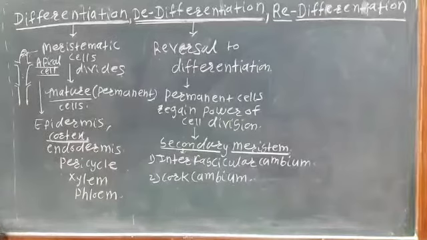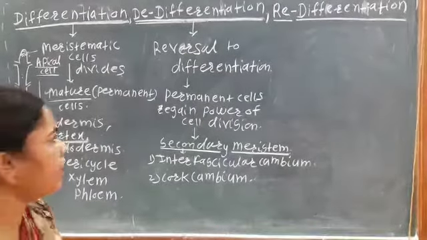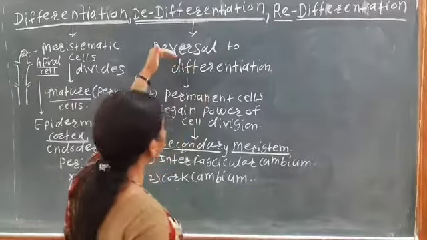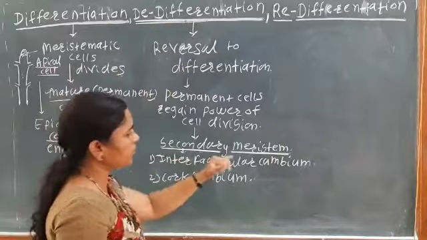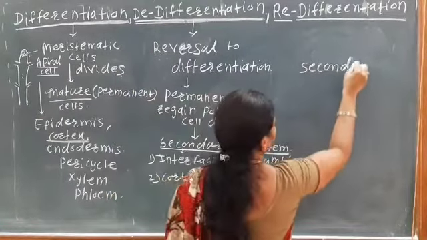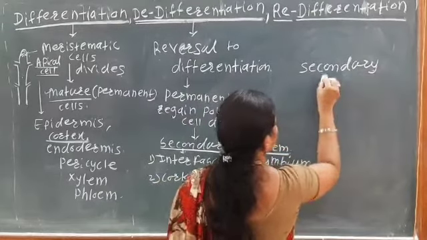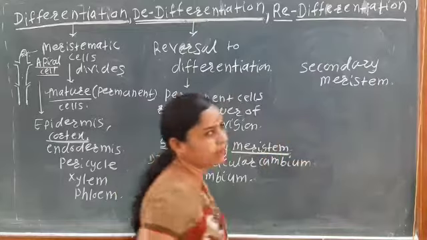Redifferentiation means here, from the secondary meristem there is the formation of secondary xylem and the secondary phloem. See, after the dedifferentiation, there is the formation of secondary meristem.